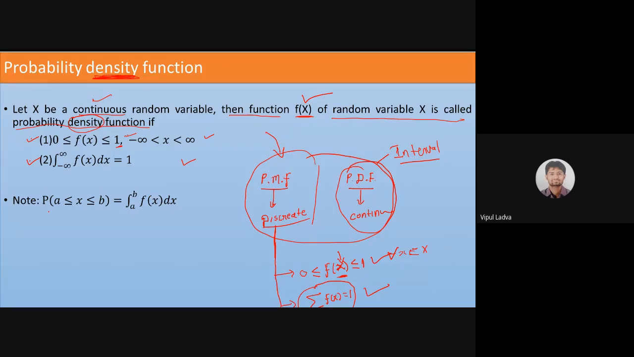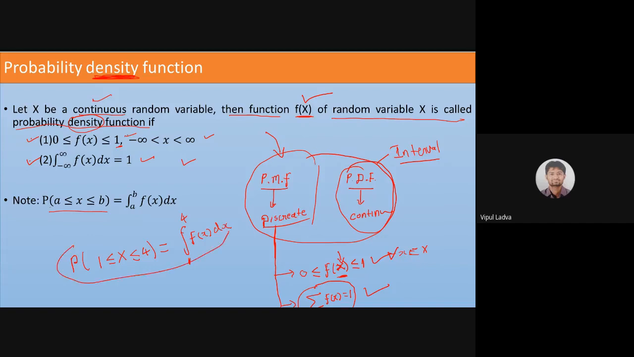And one more thing to observe: the probability of x lying in a specific interval a to b. If I need to identify the probability that my random variable x is lying in some interval, suppose I'm looking for the probability of x lying between 1 to 4, just as an example, then as per this definition, that probability we can find with the help of integration, where the lower limit will be 1, the upper limit will be 4, and we just need to find the integration of f of x dx with respect to x.